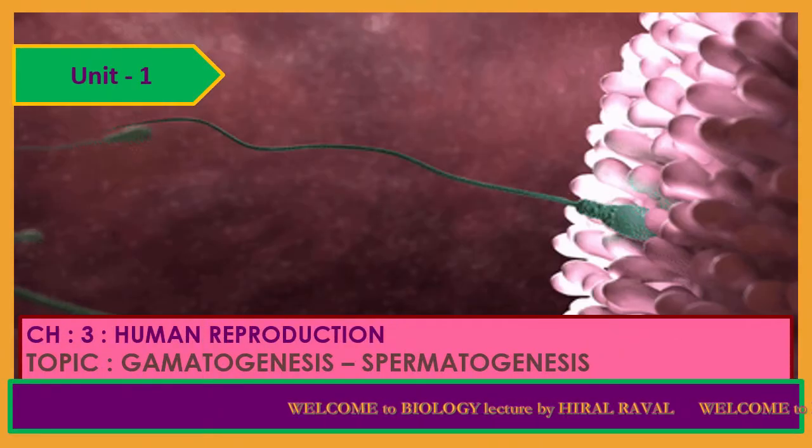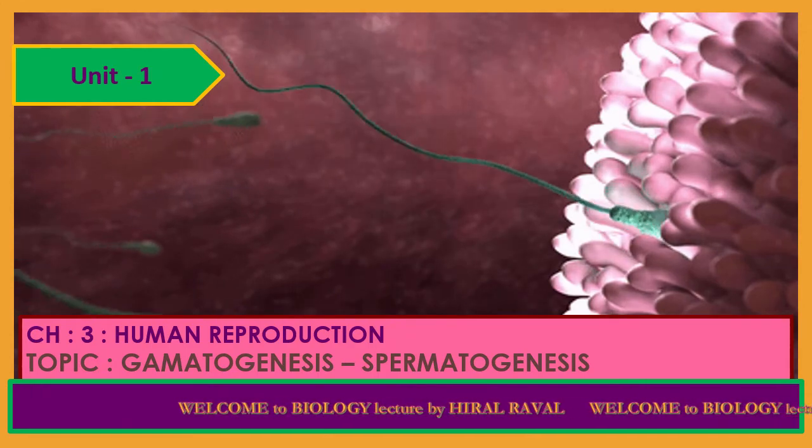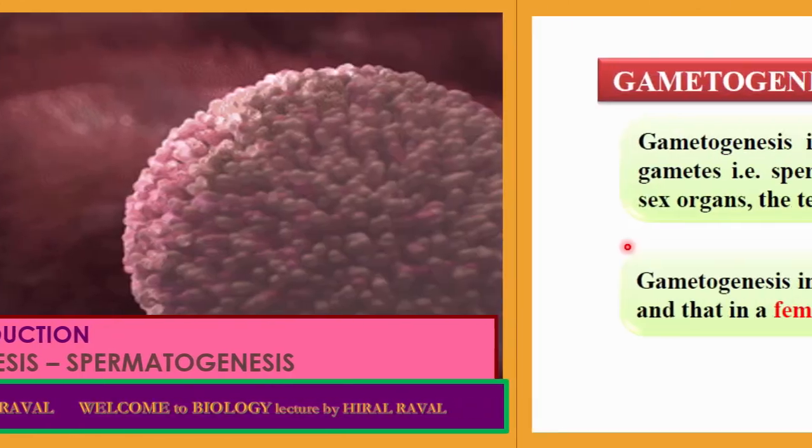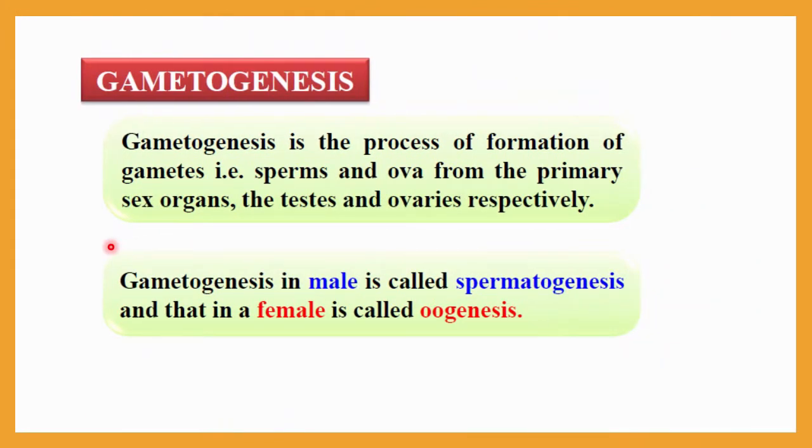Hello students, today we are going to discuss gametogenesis, in which we will discuss spermatogenesis today. So first of all, let me define gametogenesis. What is gametogenesis? Gametogenesis is the process of formation of a gamete, that means sperm in case of a male and ova in case of a female. That is from the primary sex organs, and that is the testis in case of a male and the ovaries in case of a female respectively.